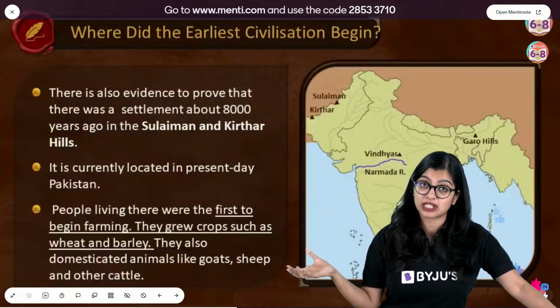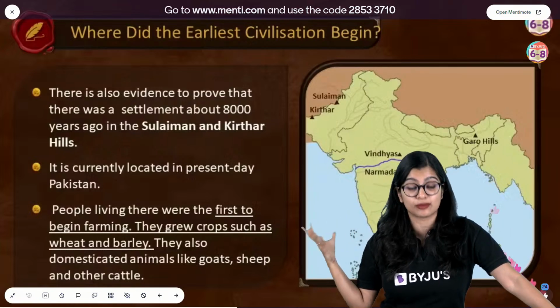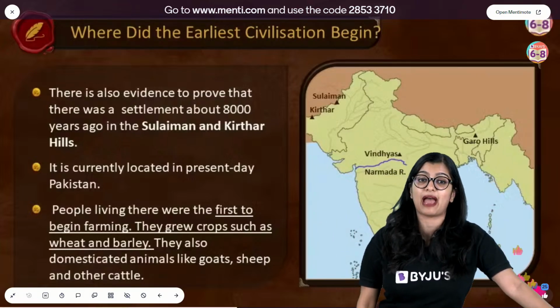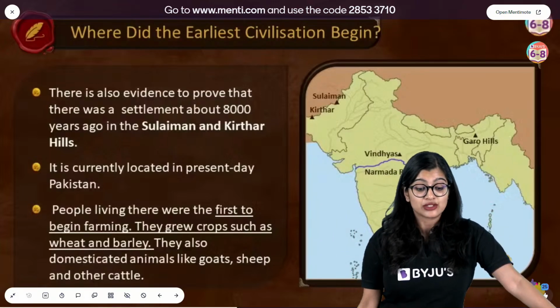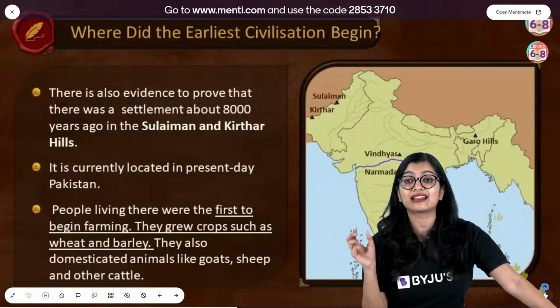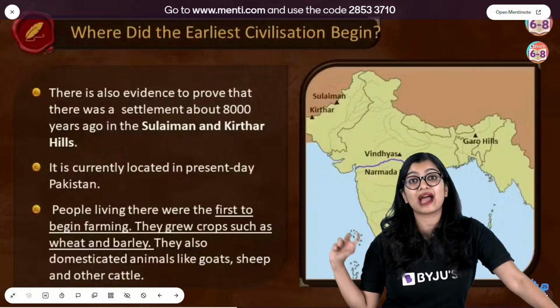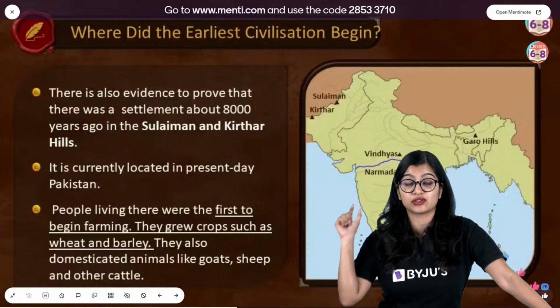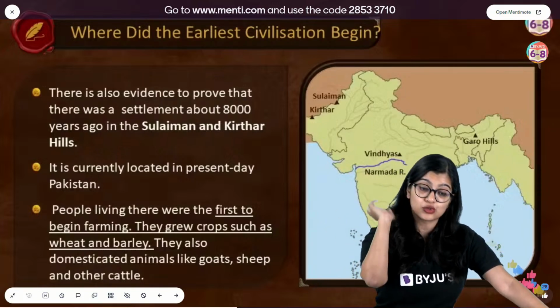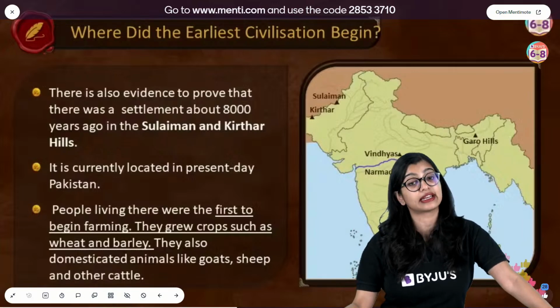And then they grew crops like wheat and barley, and they also domesticated animals: goats, sheep, and other cattle. Yes, so we see that this was done way back 8,000 years ago, which is why I stressed the word 8,000, because we know that it was located at the Sulaiman and Kirthar hills.